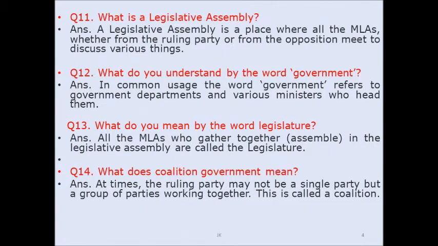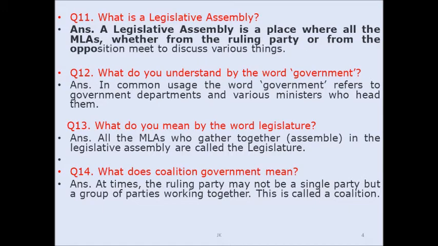Question number 11. What is the Legislative Assembly? Answer. Legislative Assembly is a place where all the MLAs, whether from the ruling party or from the opposition, meet and discuss various things. Question number 12. What do you understand by the word government? Answer. In common usage, the word government refers to government departments and various ministers who head them.